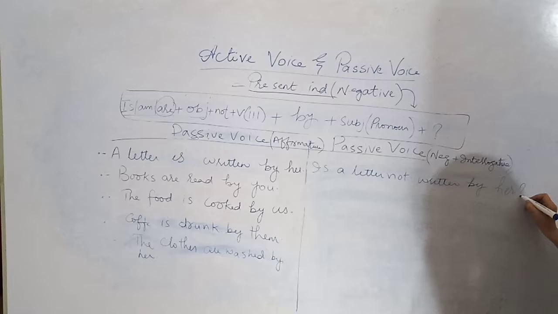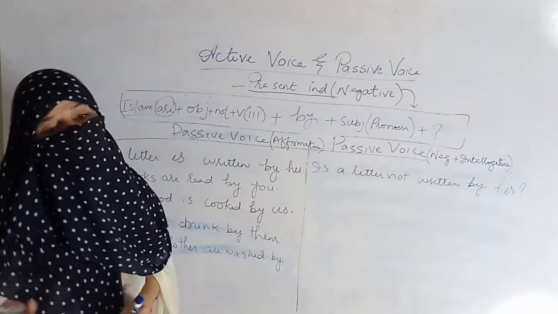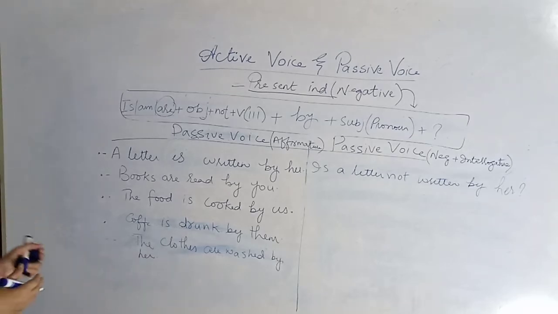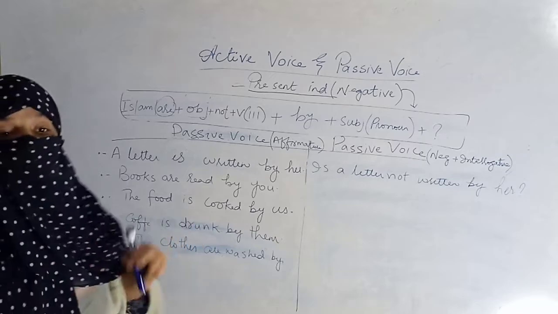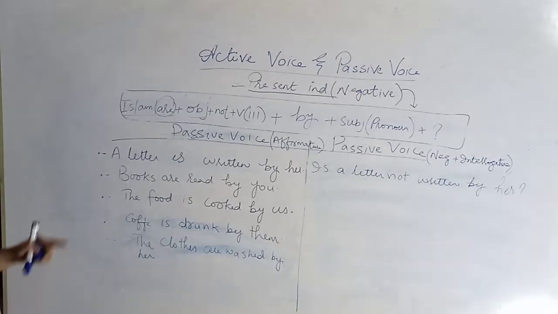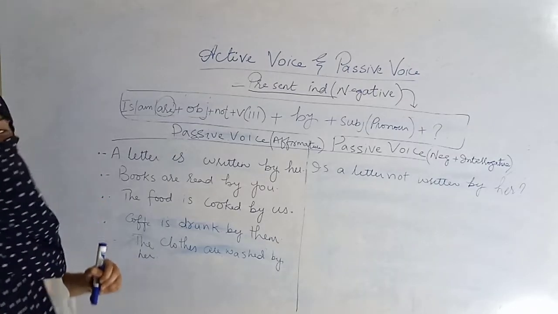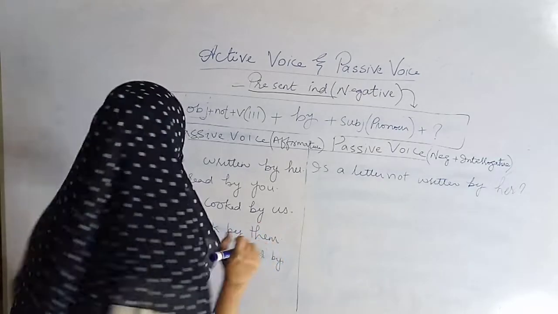And at the last, interrogative. Why interrogative? Because with negative it is also a question. कि क्या letter उसने लिखे थे, क्या लेटर उसने नहीं लिखे थे, तो ये उर्दू में इसका मतलब होगा. A letter is written by her. Is a letter not written by her? क्या खत उसने नहीं लिखे थे, तो इस तरह.